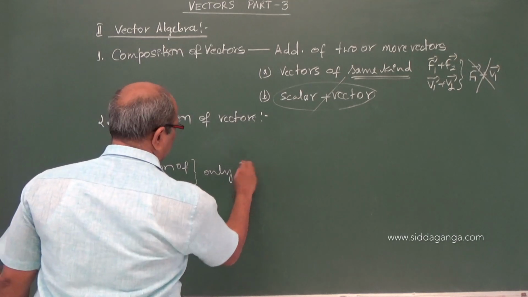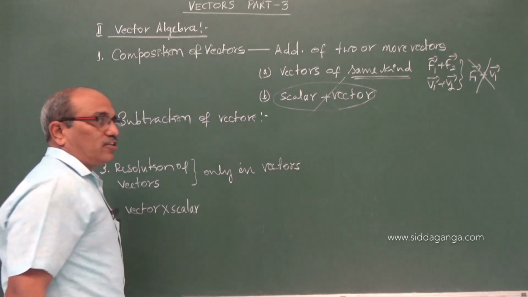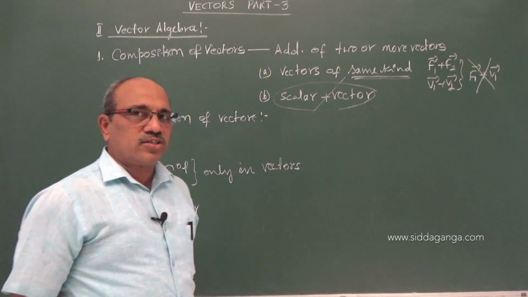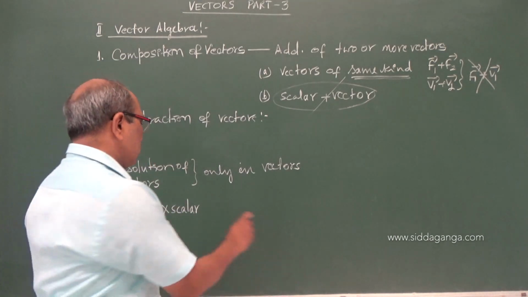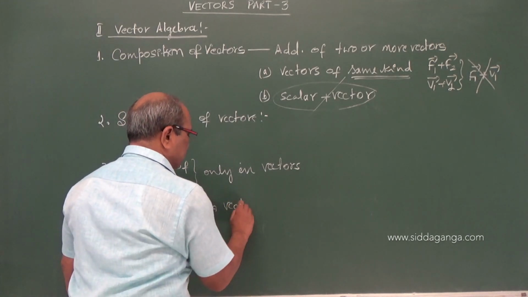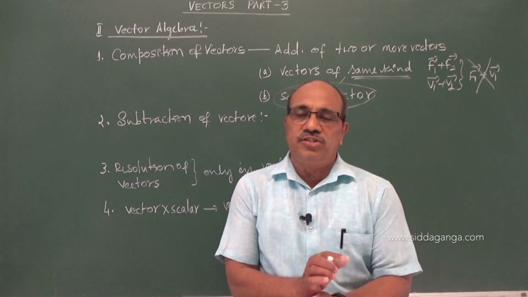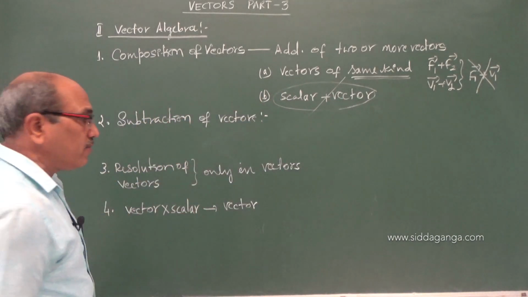You cannot do it with scalars. Scalars cannot be resolved, but vectors can be resolved in any direction required. Similarly, a vector into a scalar gives you a vector. How the magnitude and direction change, we have to see in detail later in this part of vector algebra.